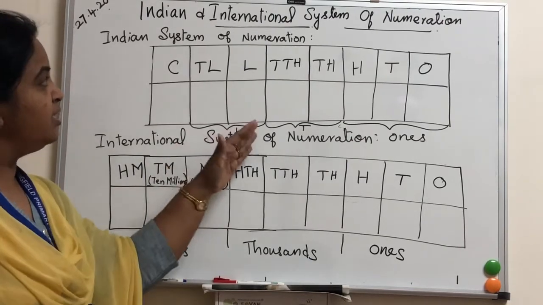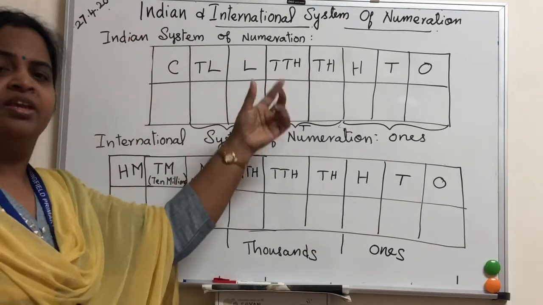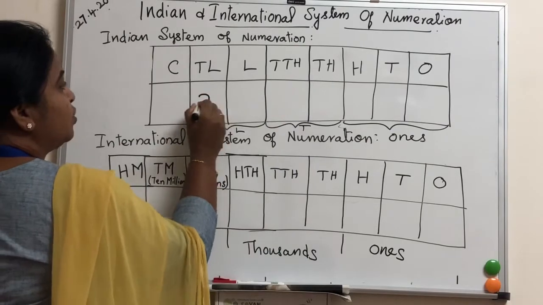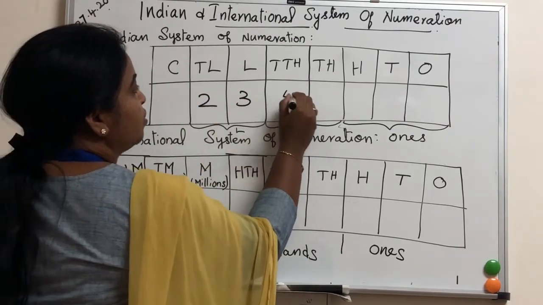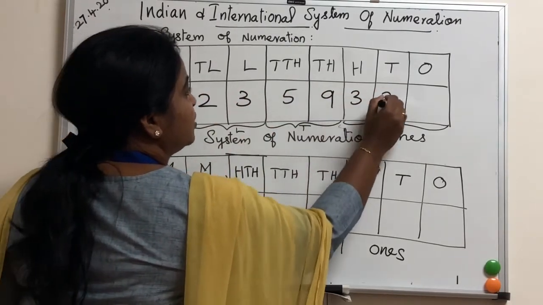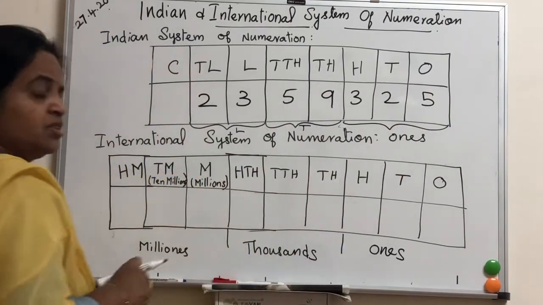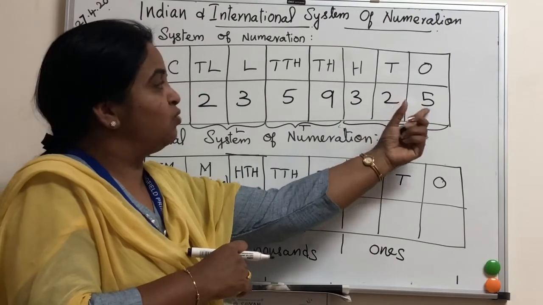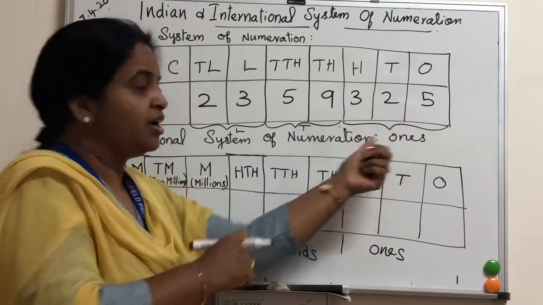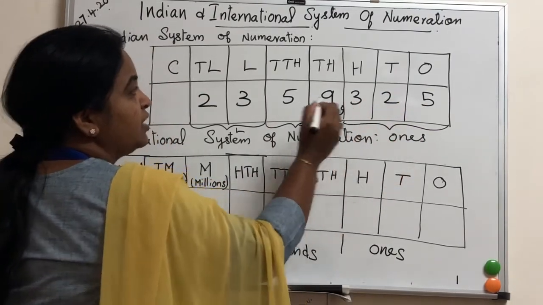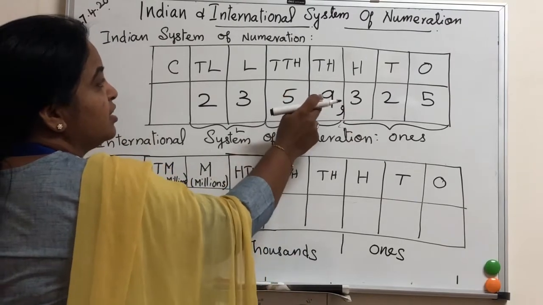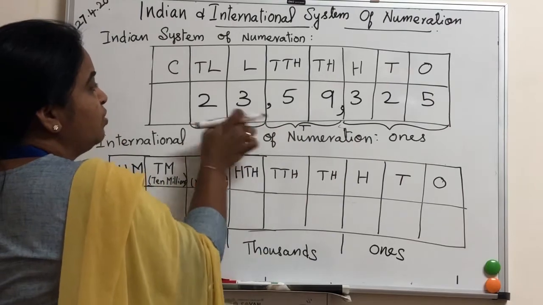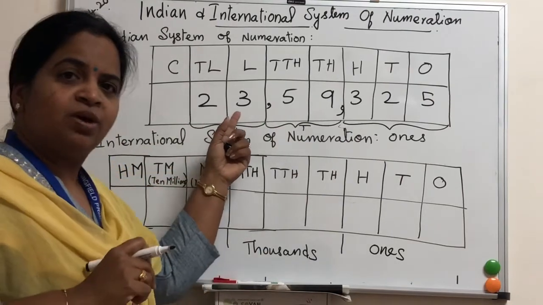Okay, so here in the Indian system, for each period, first I will give you one number: 2, 3, 5, 9, 3, 2, 5. Okay, how will you put the comma? First 3 digits for ones, tens, hundreds. After the ones period, you have to put a comma here. After tens, 1,000, 10,000, 1 comma, thousands period. Then lakh period, 1 comma.